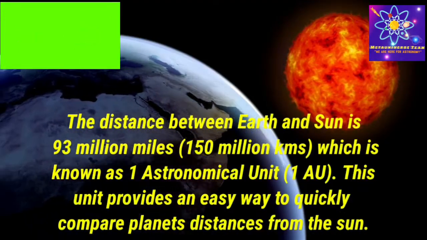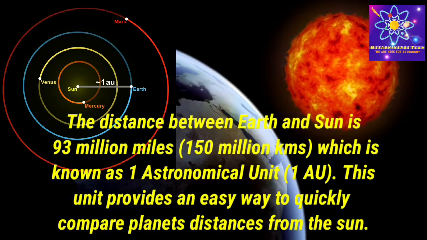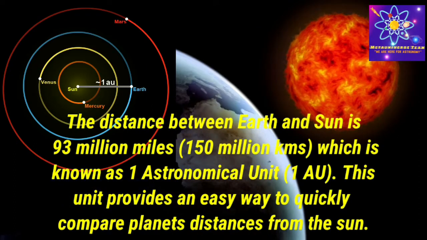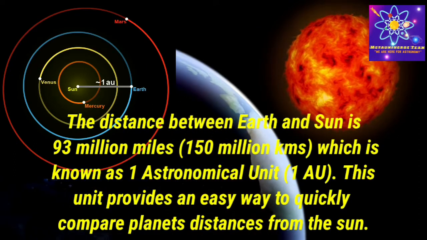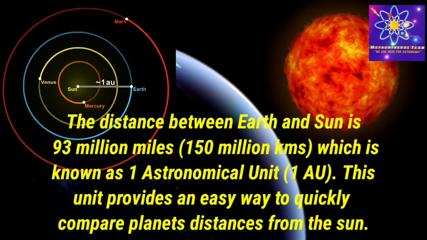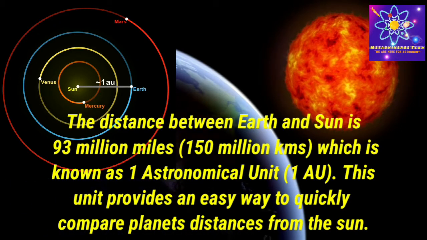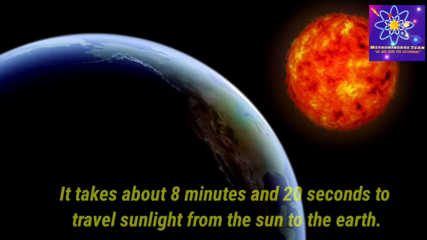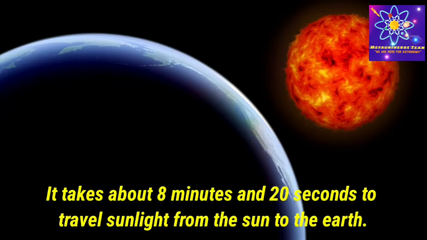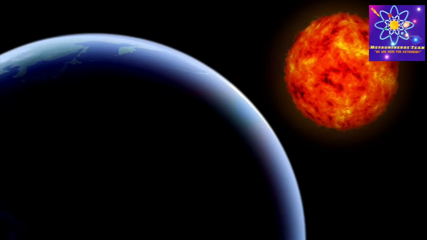The distance between Earth and the Sun is 93 million miles, 150 million kilometers, which is known as one astronomical unit. This unit provides an easy way to quickly compare planet distances from the Sun. It takes about 8 minutes and 20 seconds for sunlight to travel from the Sun to the Earth.